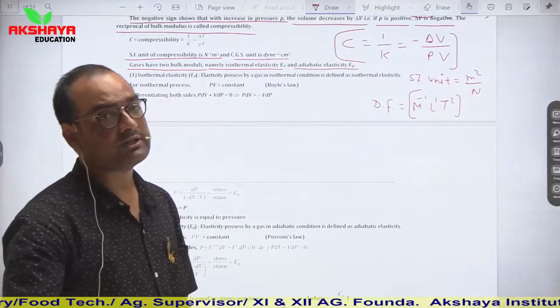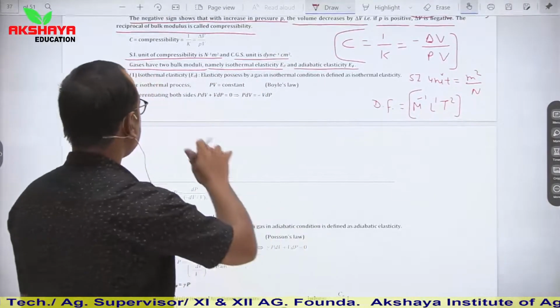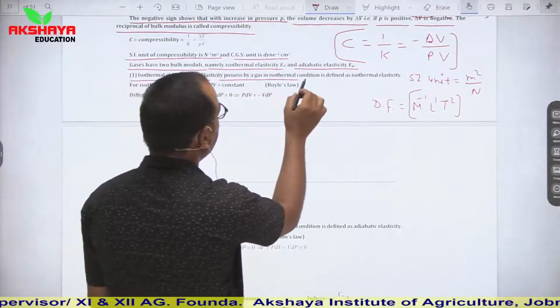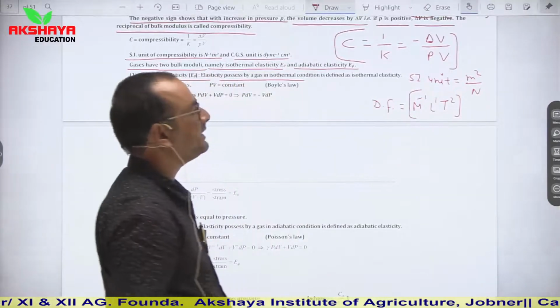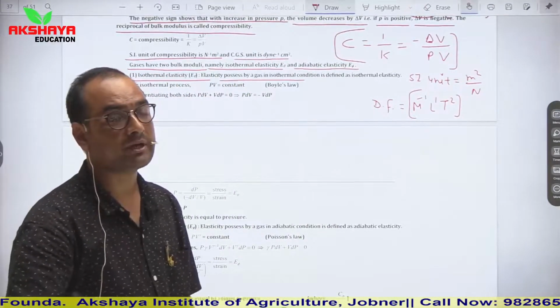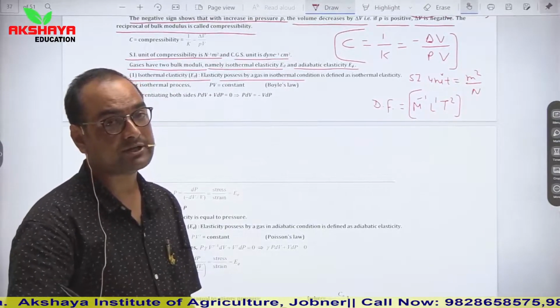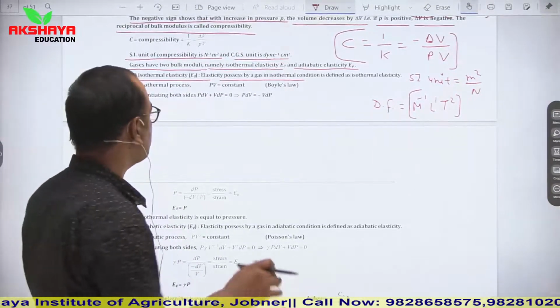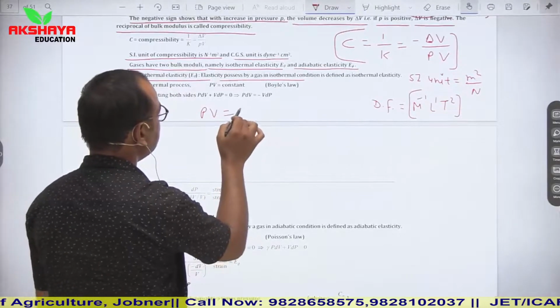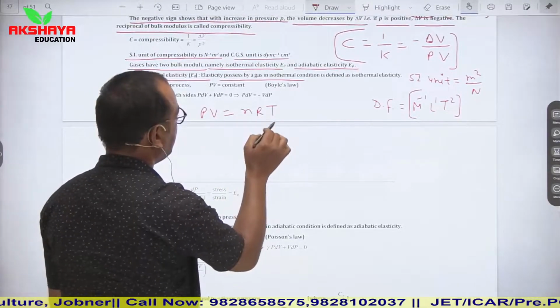We will also study this topic in thermal expansion. So, isothermal elasticity. Elasticity possessed by a gas in isothermal condition is defined as isothermal elasticity. So what do we mean by isothermal? Isothermal means temperature is constant. If temperature is constant for an ideal gas, you have seen that PV is equal to nRT,